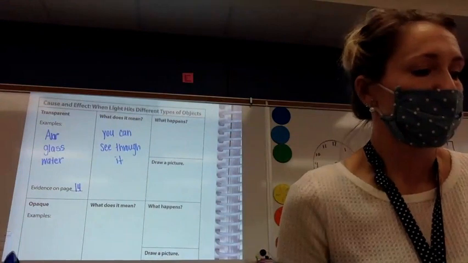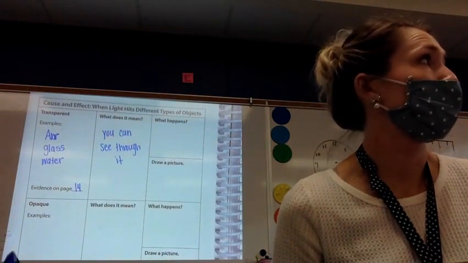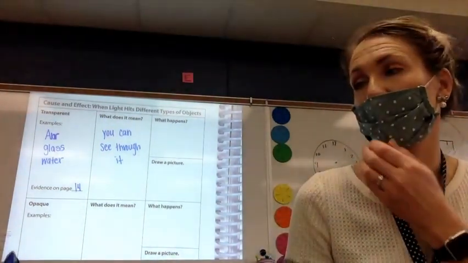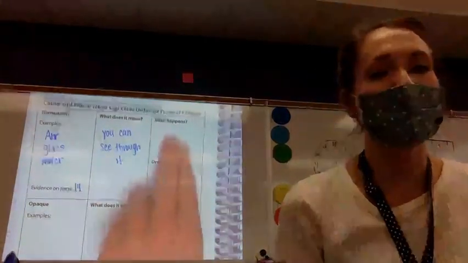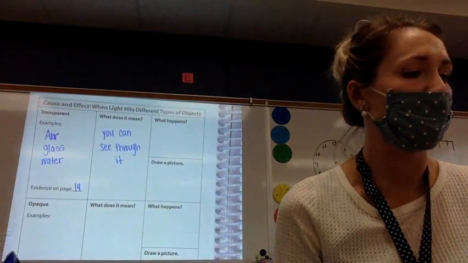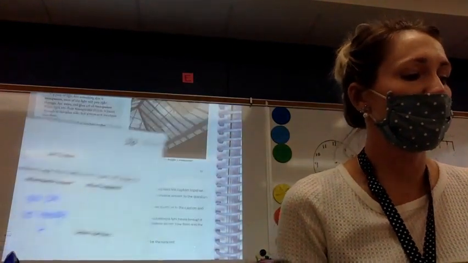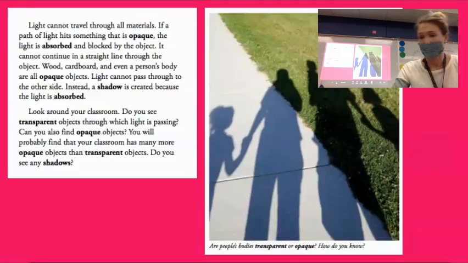Well, what if those curtains would be transparent? We cannot see through them. Okay, third graders, we will do these last two boxes later on when we have a little bit more time. Sound good? Let's go ahead and jump back to our reading.